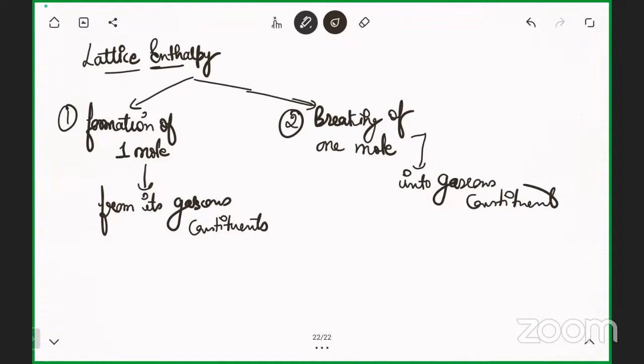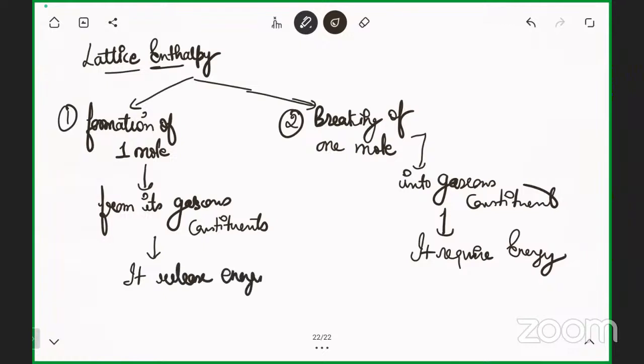So for both things, formation of one mole from its gaseous atoms or breaking of one mole into its gaseous atoms, there is a release or absorption of energy. Two things are there. For example, breaking of one mole requires energy, while formation of one mole, what will it do? It will release energy.